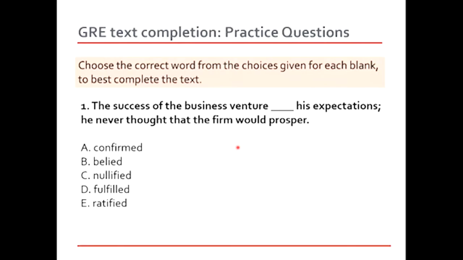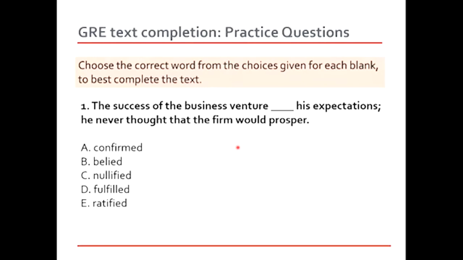The first part of the sentence that is separated with a semicolon is also an independent clause, and the rest of the sentence is also an independent clause. So in this case, the word that seems to be the most appropriate choice is going to be belied. And why so? Because confirmed is not going to make sense in the context of the sentence. And what exactly was the person thinking? And then nullified. Nullified, I would say it means invalidate, right? So invalidate his expectations. Somehow it does not make sense.